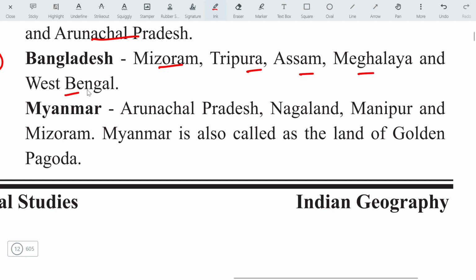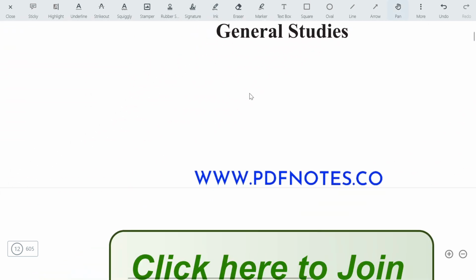By the way, you must know the largest boundary between India and any neighboring country is with Bangladesh. For Myanmar, Arunachal Pradesh, Nagaland, Manipur, Mizoram. These are the states which share a boundary with Myanmar. Myanmar is also called the Golden Pagoda. This is a question that can be asked in any examination.